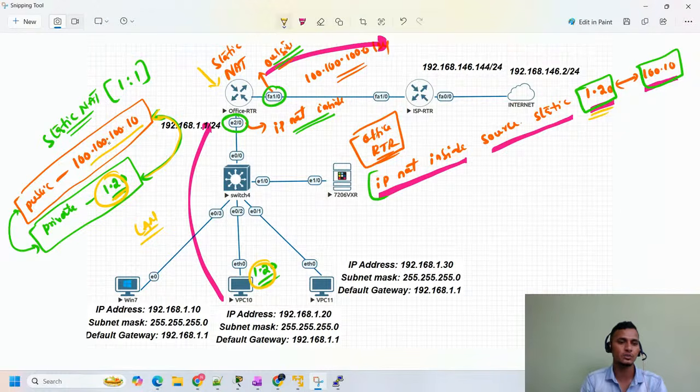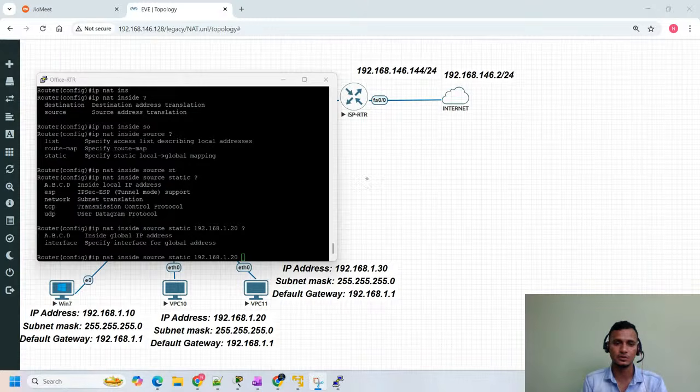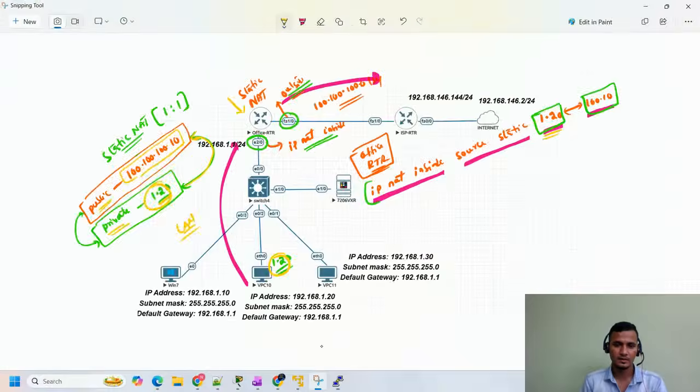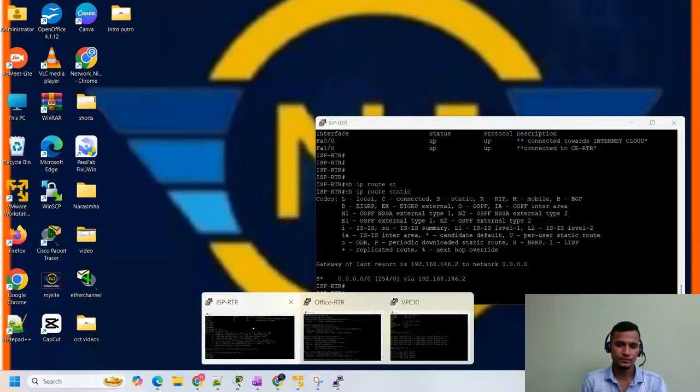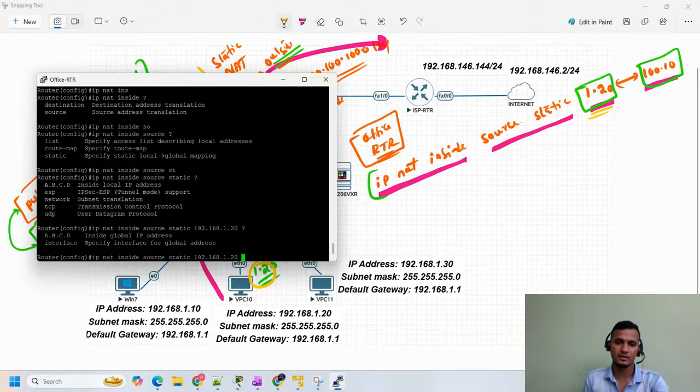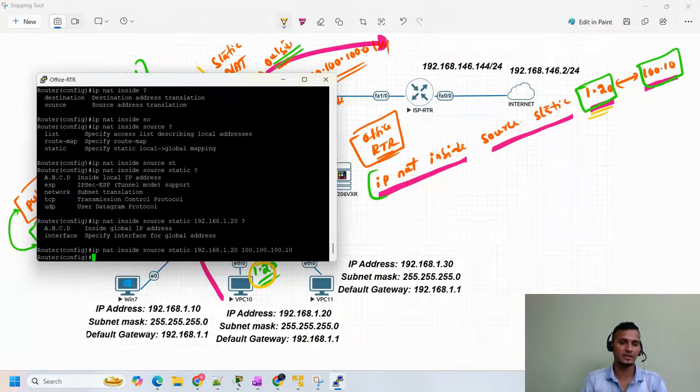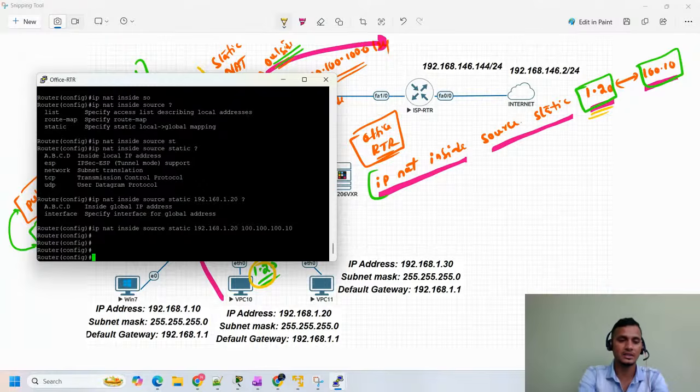So the inside private IP address is 1.20, and the inside global IP address, my public IP address, is 100.100.100.10. That IP I need to specify here. So I'm going to type 100.100.100.10 and hit enter.